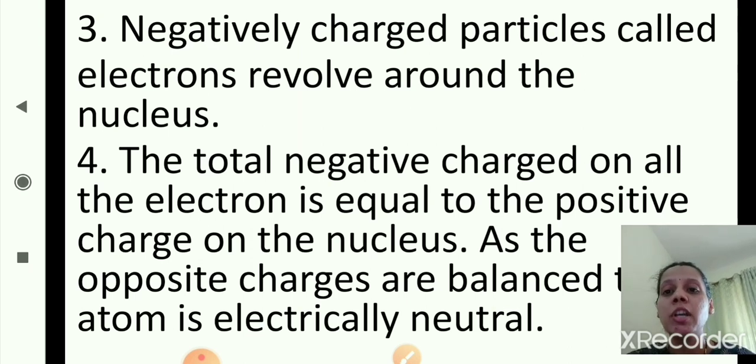As the opposite charges are balanced, the atom is electrically neutral. Why is the atom electrically neutral? Because the total negative charge on all the electrons is equal to the positive charge on the nucleus. So the opposite charges are balanced, and because of this the atom is electrically neutral.